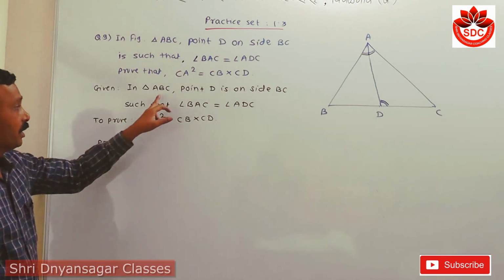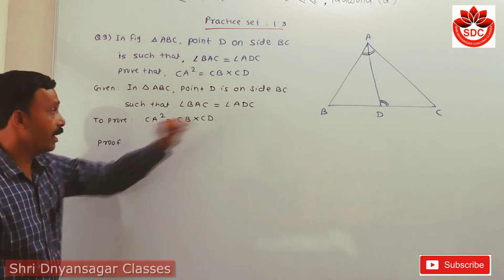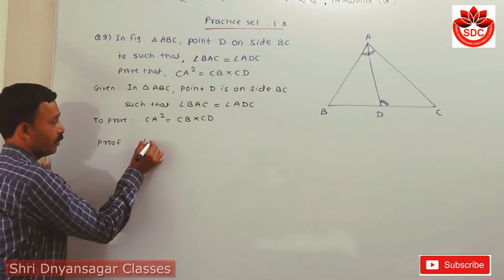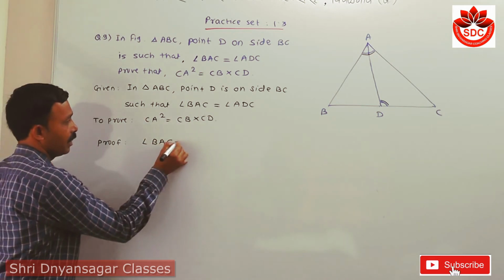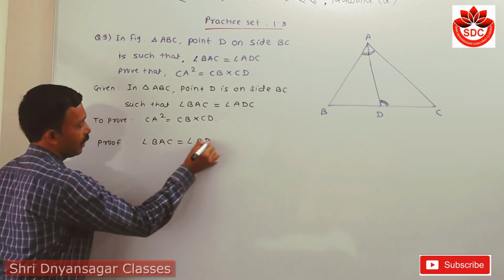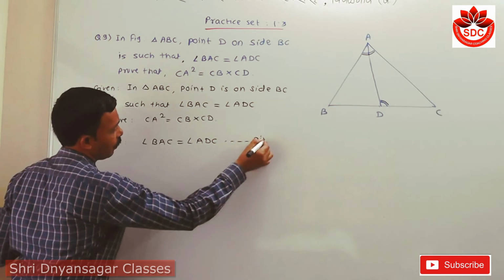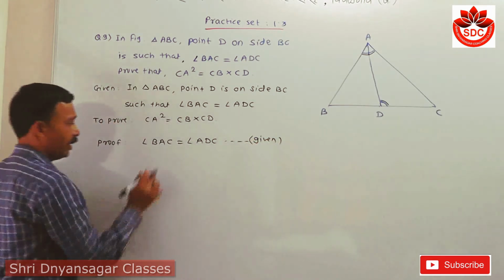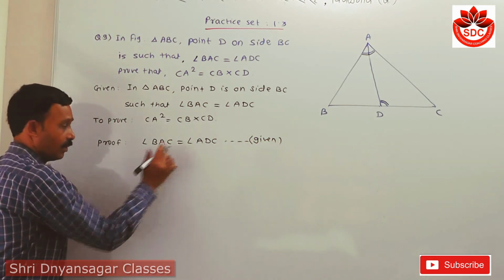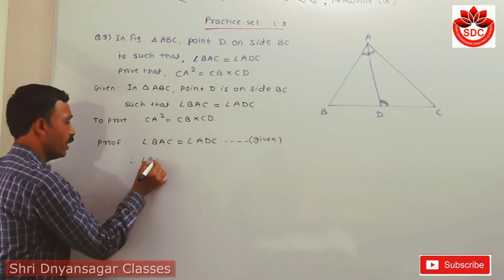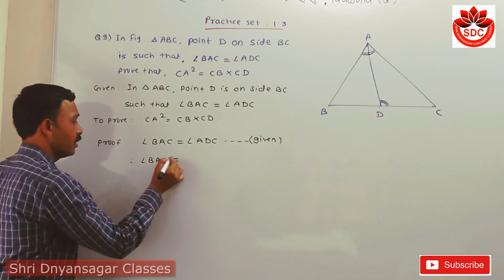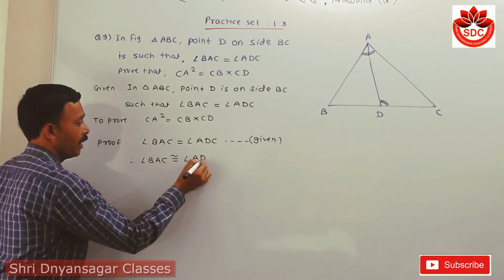Now first, in this given, these two angles are equal, so I take the first point: angle BAC is equal to angle ADC. This is given. Students, if these two angles are equal, then they are also congruent, so I take again angle BAC is congruent with angle ADC.